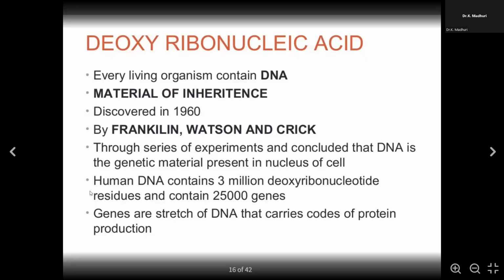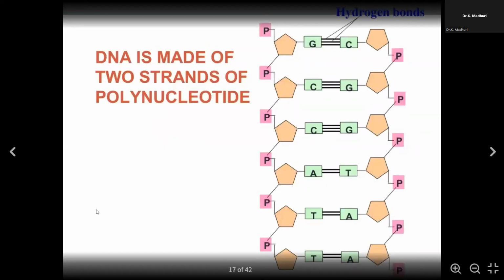So these genes code for particular proteins, and these proteins help in the metabolic activities of the cell. As you can see, the DNA is a polynucleotide chain. You can see so many nucleotides, that is phosphate, sugar, and nitrogenous base. These are the building blocks, and this forms a polynucleotide. Generally the DNA exists as a two-strand polynucleotide chain.